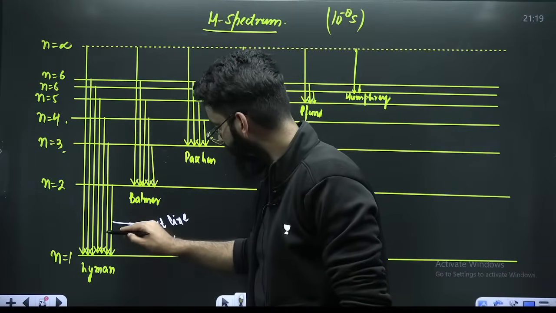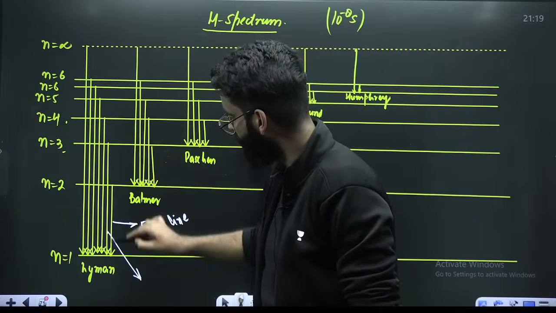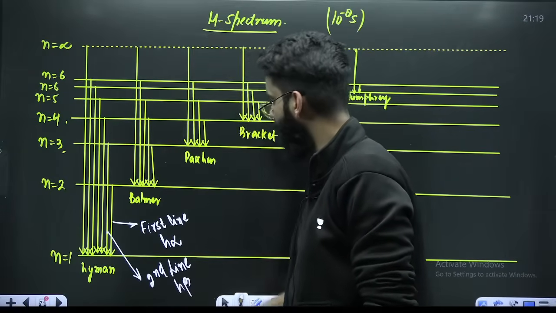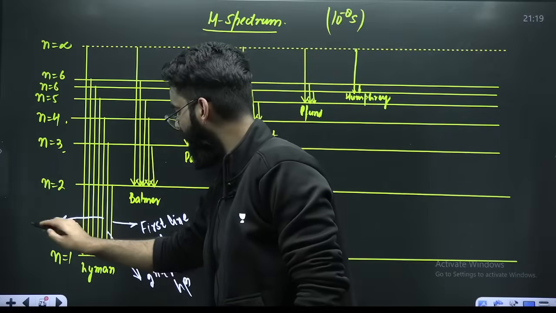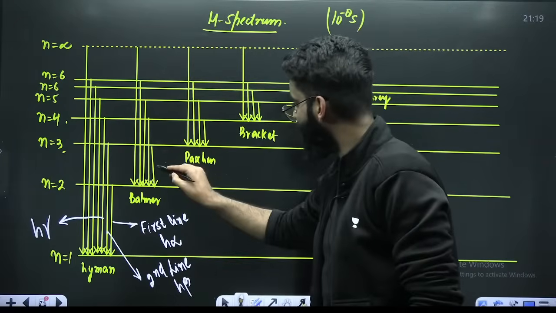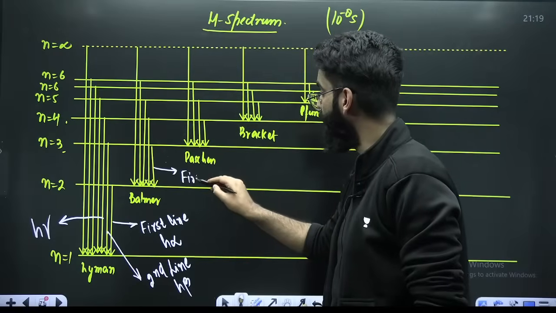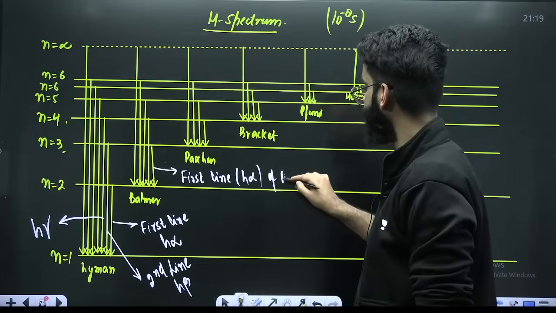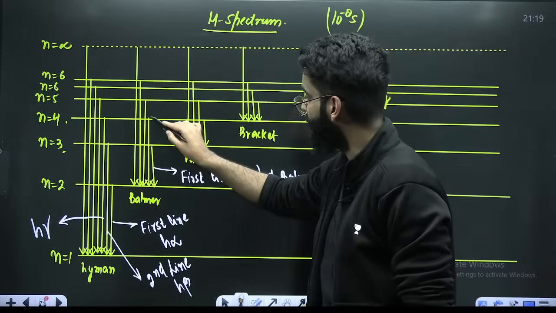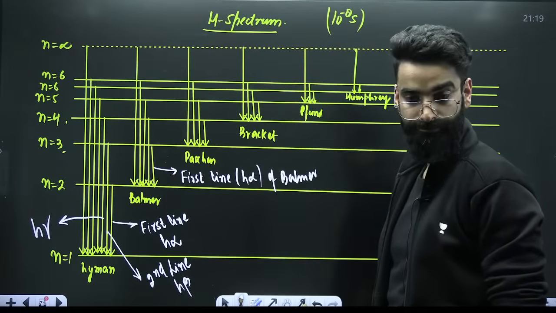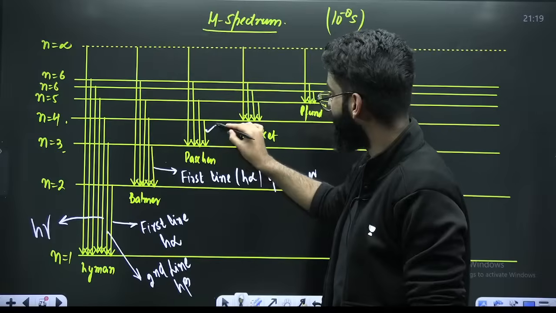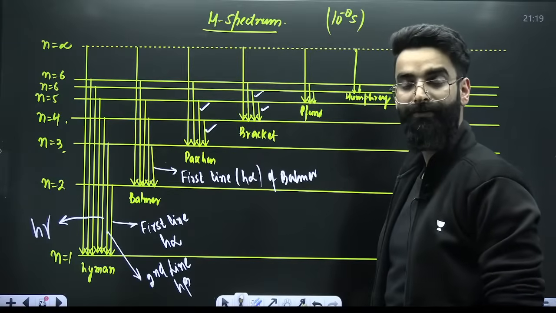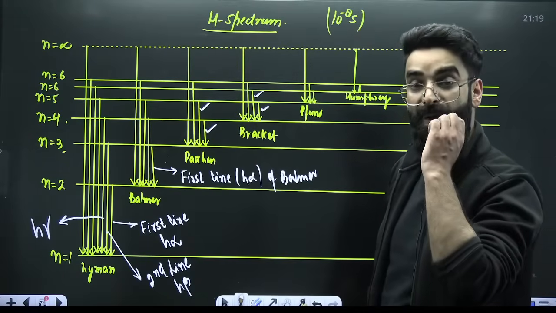Similarly, when the electron makes a transition from 3 to 1, it is called the second line of Lyman series, or the H beta line. Similarly, this line is the third line or H gamma line. This line is the first line of Balmer series or H alpha line of Balmer. This is the second line or H beta line of Balmer. This is the first line of Paschen, second line of Paschen, first line of Brackett, second line of Brackett. H alpha, H beta.